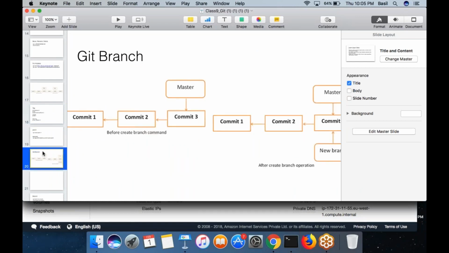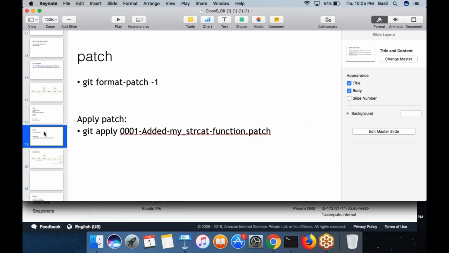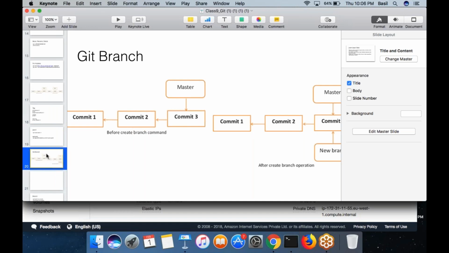Next is patch and the branch, which I'm not covering today. That we will cover tomorrow. We need to explain that in detail. We will also discuss how this branching works and what is the role of a DevOps engineer in doing this kind of branching. You don't really need to know about the coding part. That's not important, but it's important that you are pretty familiar with the branches and how they work. These are important.